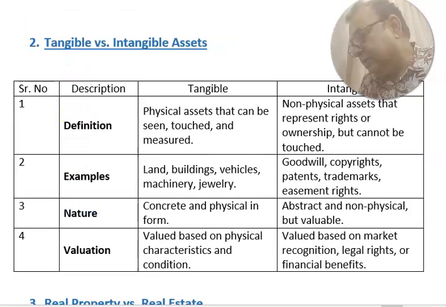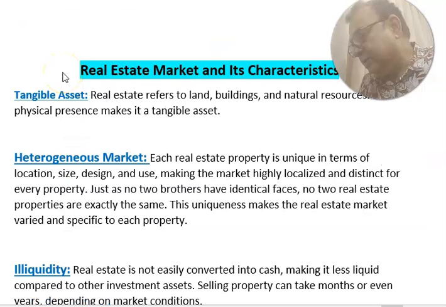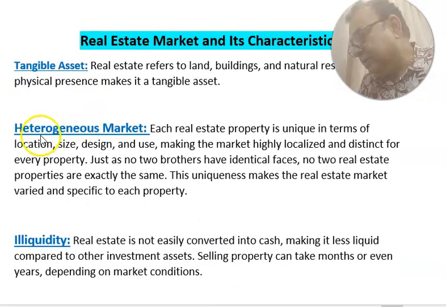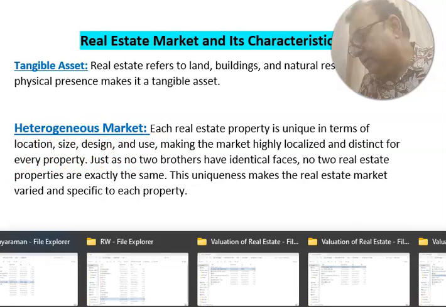Now we move to the real estate market and its characteristics. Tangible asset: real estate refers to land, buildings and natural resources. Its physical presence makes it a tangible asset. Real estate is a heterogeneous market. Heterogeneous market, the definition will be clear to you.